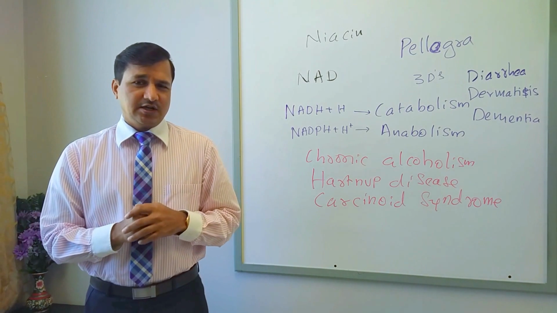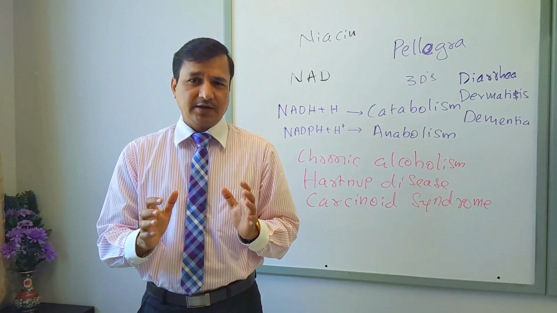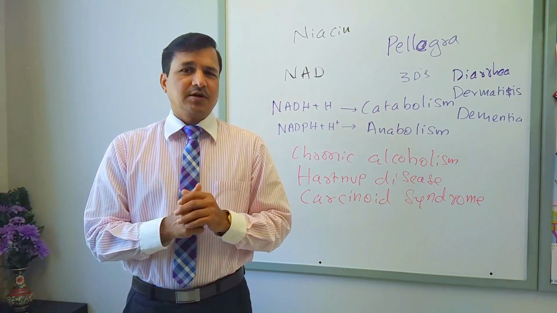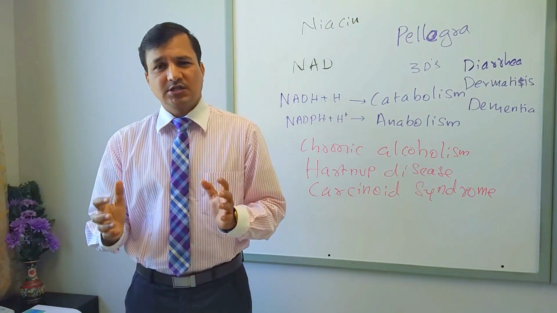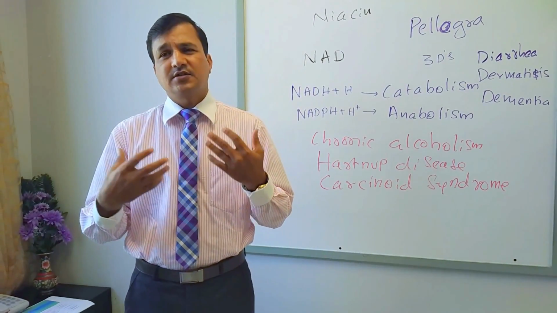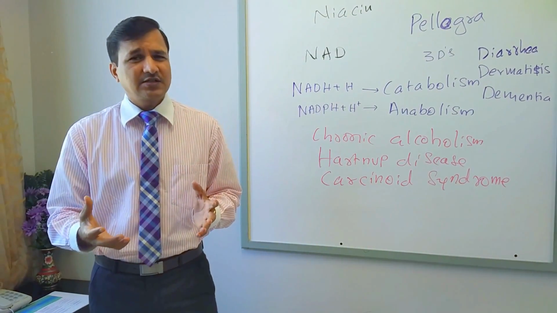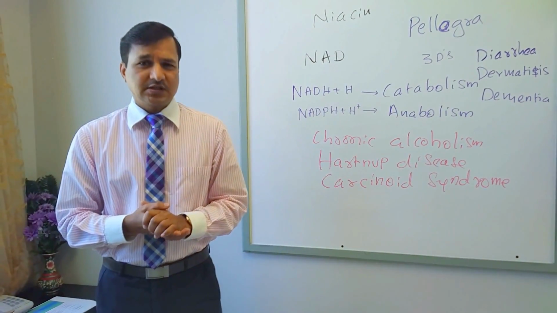What is the disease that you get in niacin deficiency? Name of the disorder is pellagra. Now what are the signs and symptoms you see in pellagra? So early signs and symptoms are very non-specific, like generalized weakness, muscle weakness, tiredness, not able to work properly, that kind of things, which are very vague, so you won't be able to diagnose niacin deficiency there.